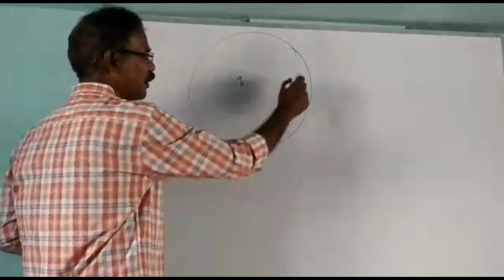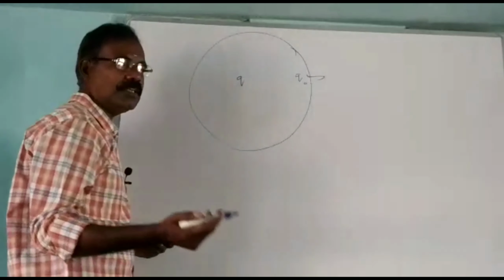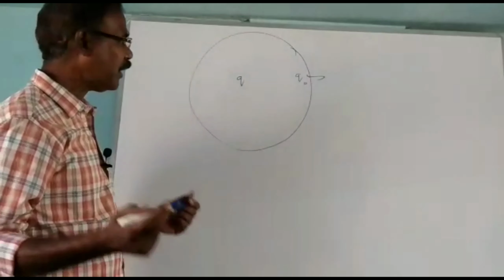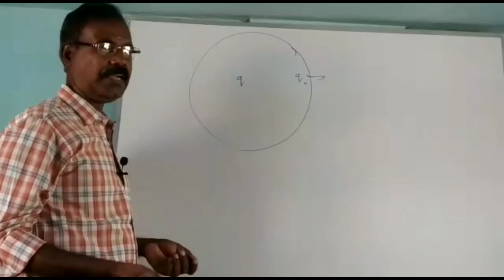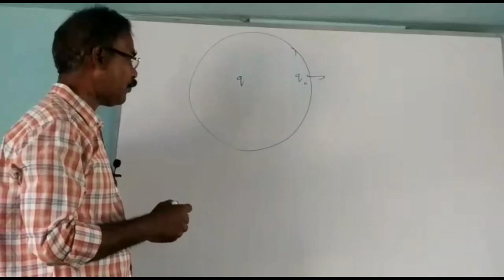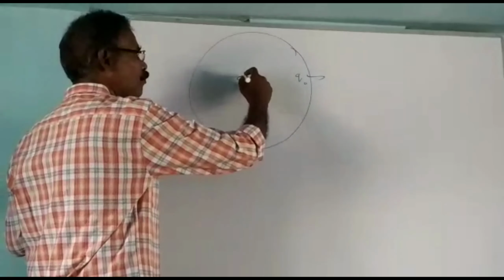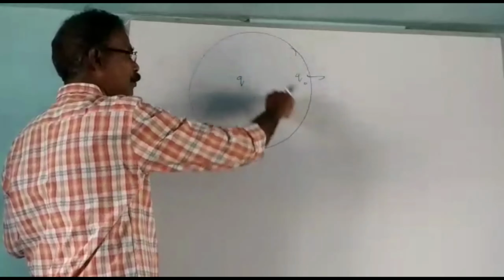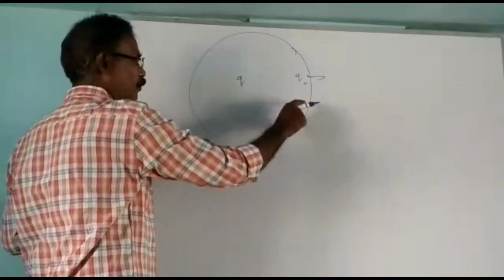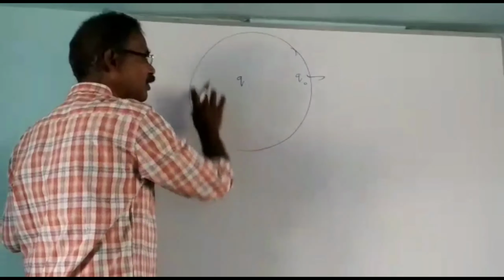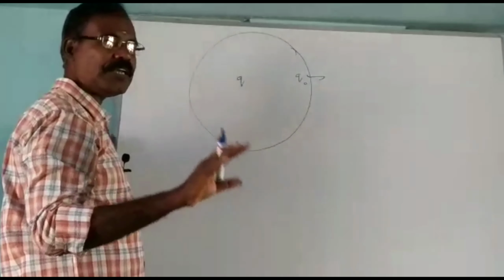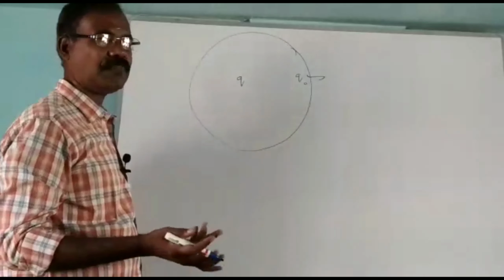So, without the help of this charge, you cannot know the existence of the electric field. But if you draw the pictorial representation of the electric field, that picture gives the visualization of that electric field.